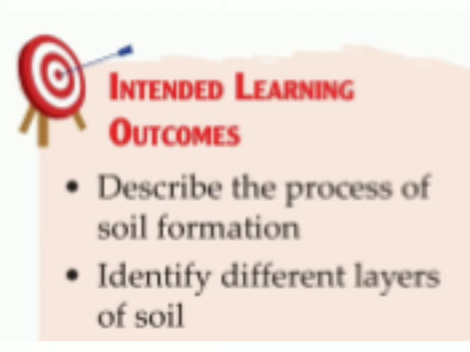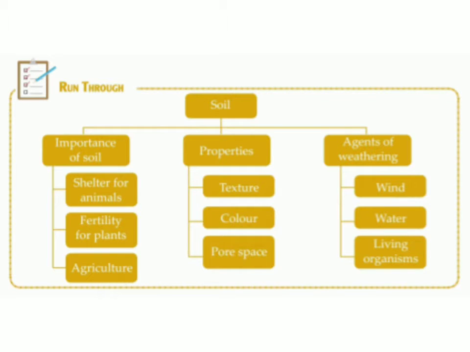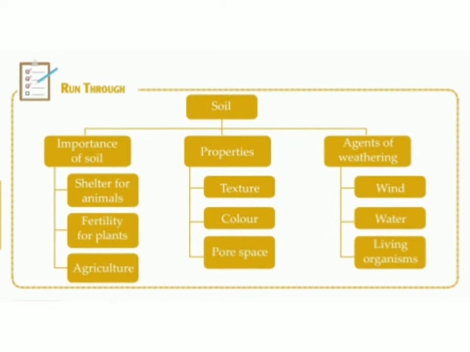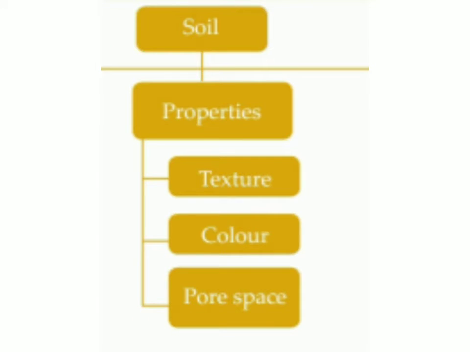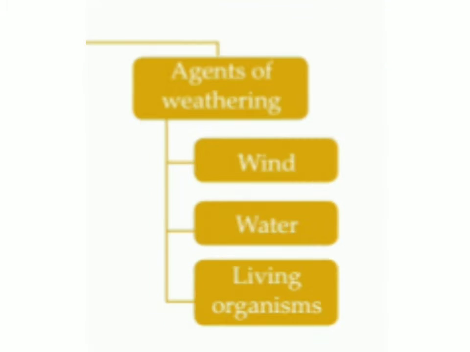So, our today's learning outcomes are to describe the process of soil formation and identify different layers of soil. We are going to study under the topics: importance of soil, properties, and agents of weathering. So, first is importance of soil. The importance of soil covers shelter for animals, fertility for plants, and agriculture. Properties: texture, color, and pore space. Agents of weathering are wind, water, and living organisms.